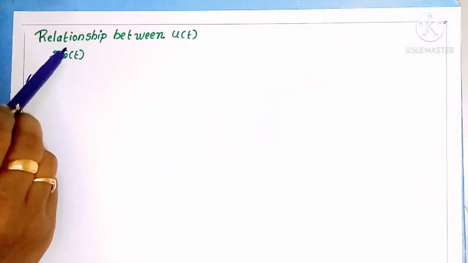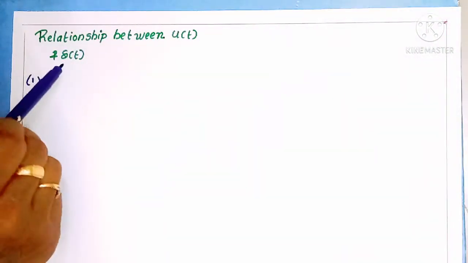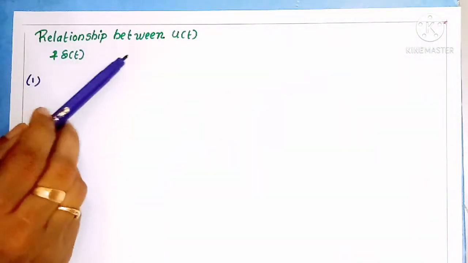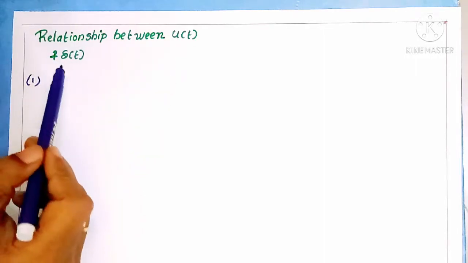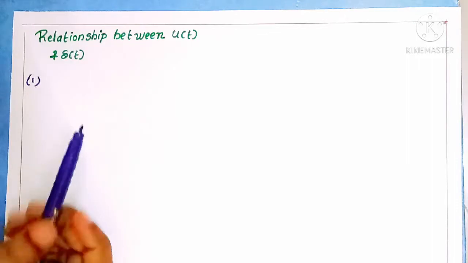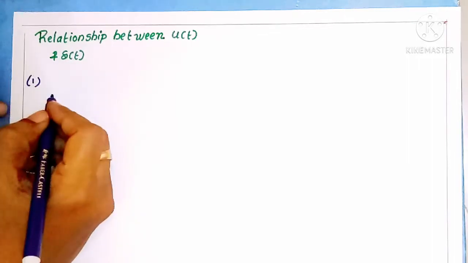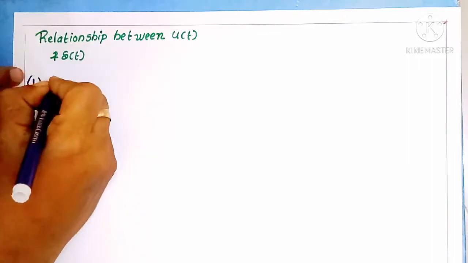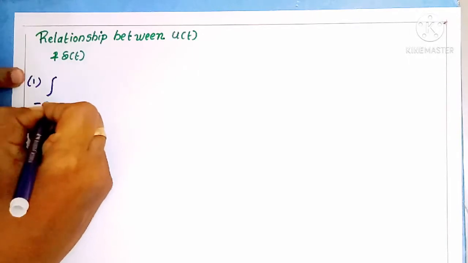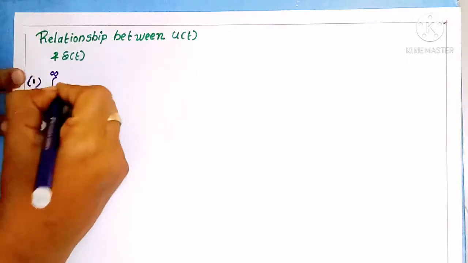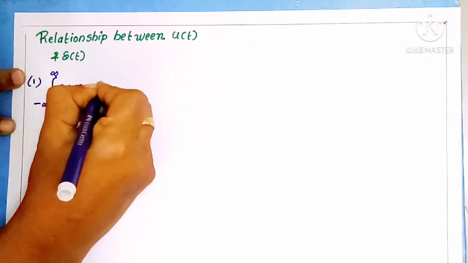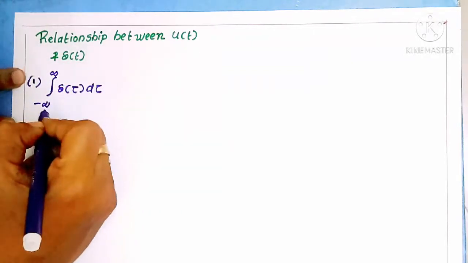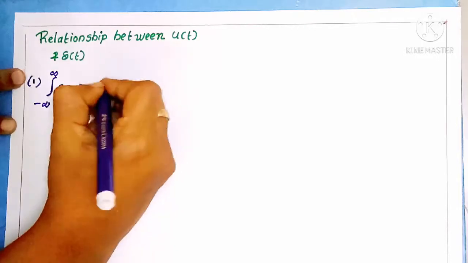Let's move to the relationship between u of t and del of t. What are the relationships between the unit step signal and the unit impulse signal? The first relation: the integral from minus infinity to infinity of del of tau d tau. What is the area under the unit impulse signal? It is equal to 1.